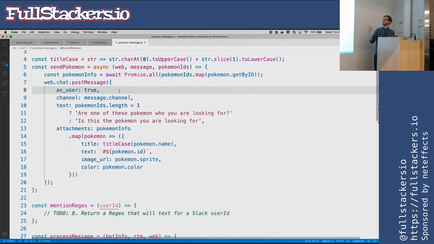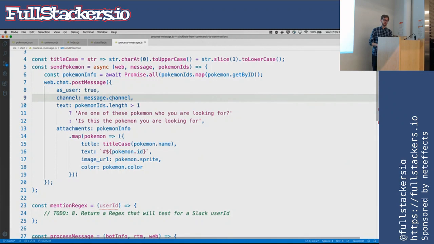Next, it's going to call the chat API endpoint for posting a message. We are going to post a message as a user, so as user is as the bot user. The message has a channel attached to it, so we are going to send the message to the channel that the person typed into. We are going to do some pluralization here on the message. If we only have one Pokemon ID, we're only going to say, is this the Pokemon you're looking for?